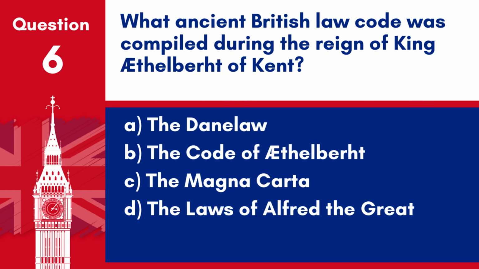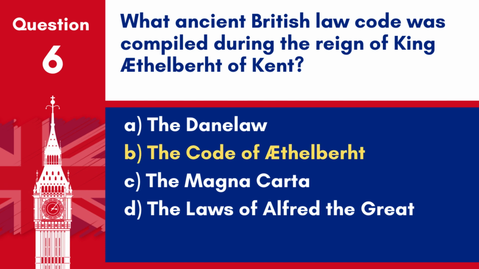Question 6. What ancient British law code was compiled during the reign of King Aethelbert of Kent? A. The Danelaw. B. The Code of Aethelbert. C. The Magna Carta. D. The Laws of Alfred the Great.